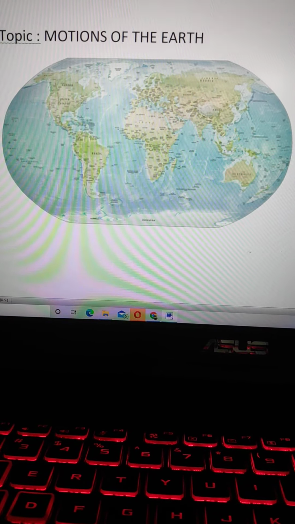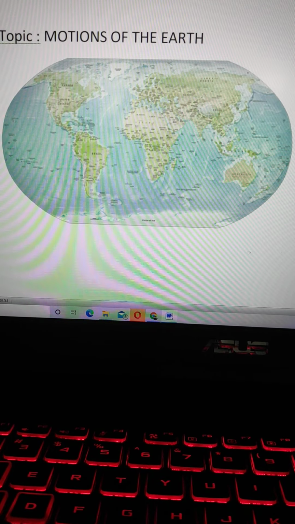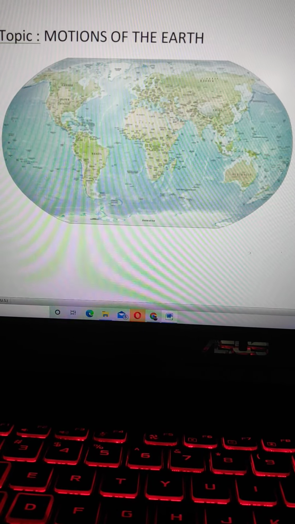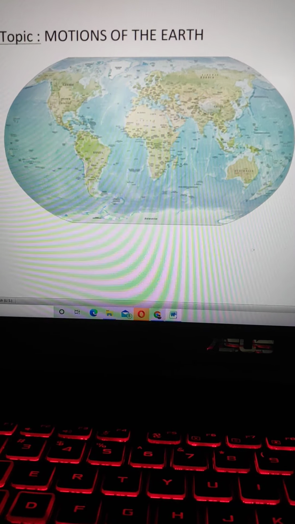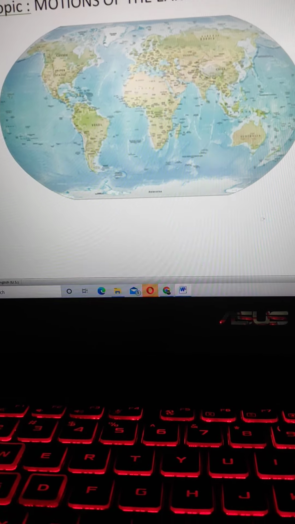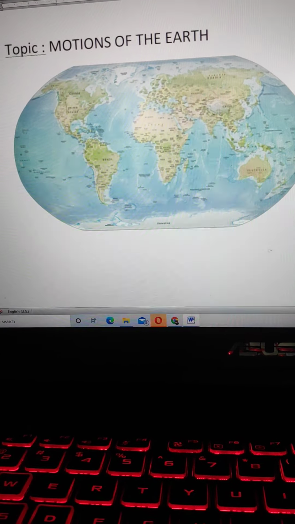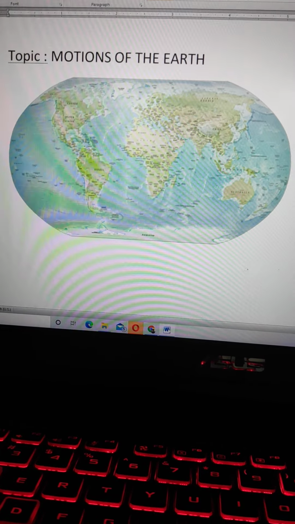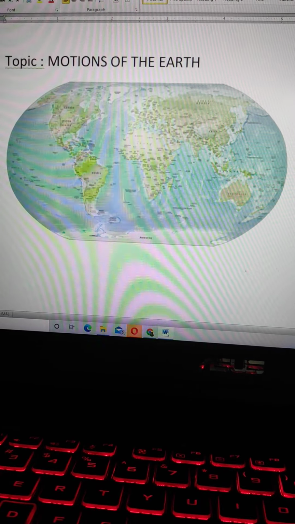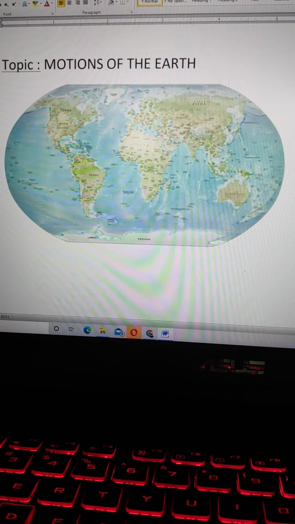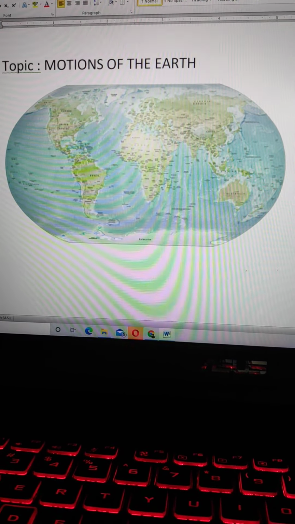In this lesson we will learn more about effects of motion of the earth. We all know that the earth has two types of motion. One is rotation and the other is revolution. Rotation of the earth. Rotation is the spinning of the earth on its axis from west to east.